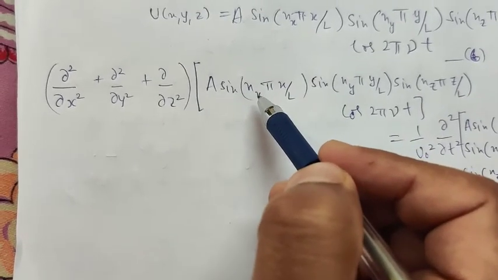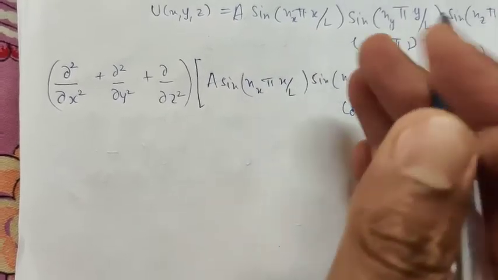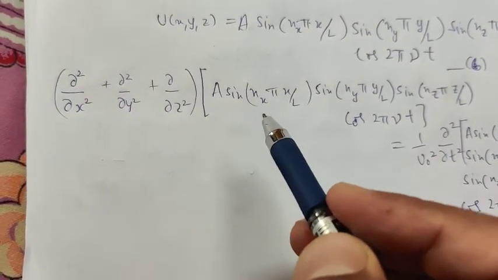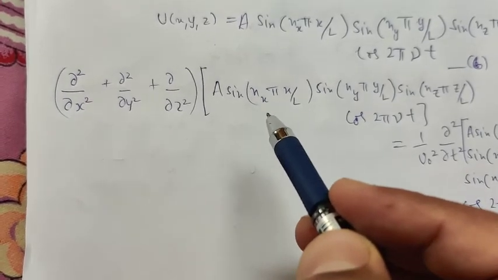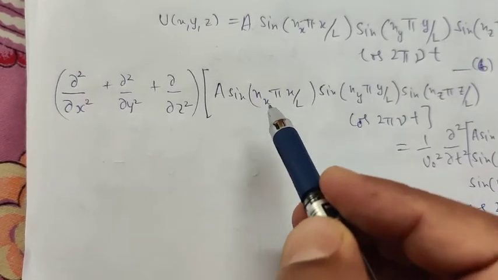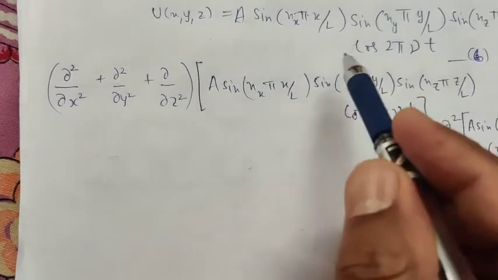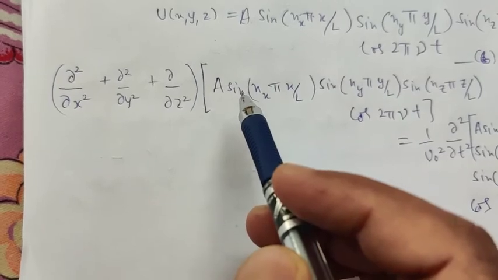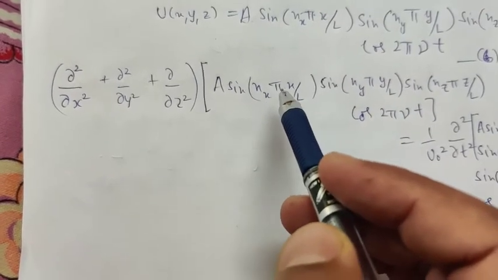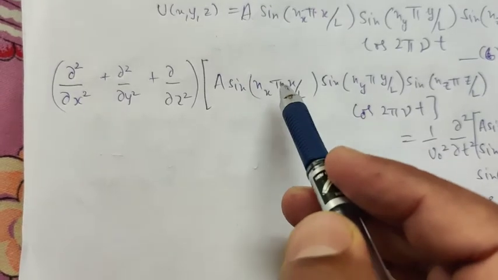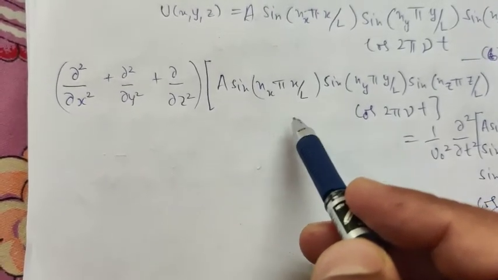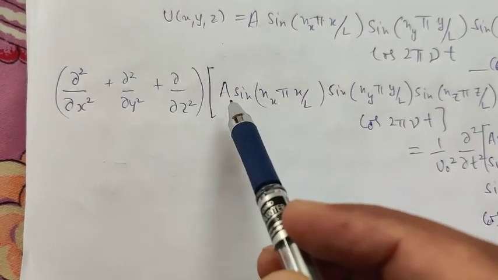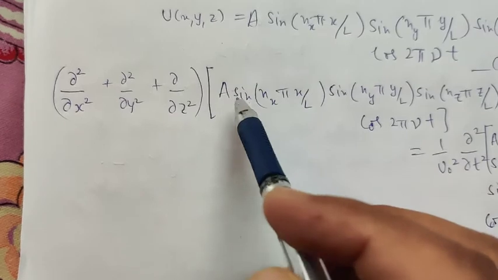This will be n_x pi by L here, and it will be n_x pi upon L into a into cos of this term, and this will be the same. Similarly, if this is differentiated with respect to time twice, this will be n_x square pi square divided by L square. Okay, sorry, no, A square will not be there because A is present here.